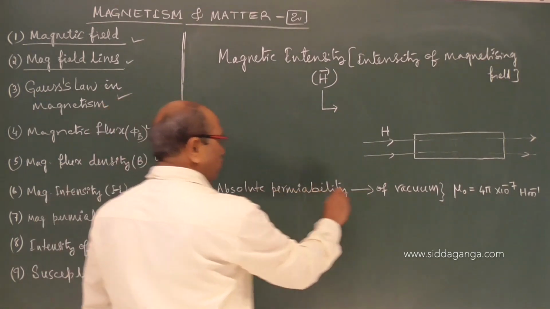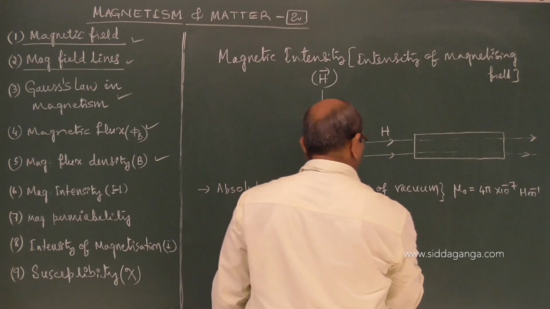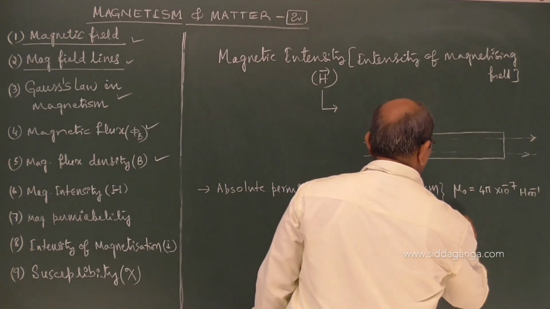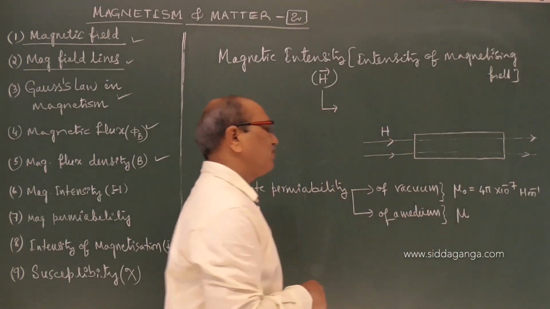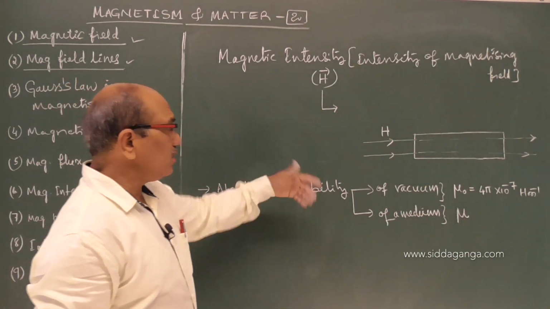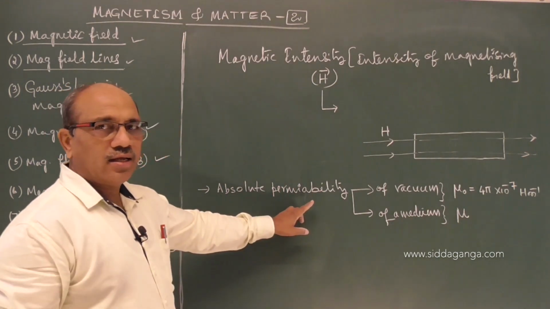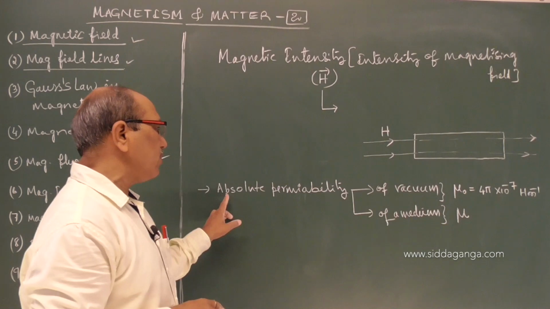Similarly, the absolute permeability of a medium we define as mu. This we relate to both, therefore I have taken it like that. I hope you have used this in electrostatics.